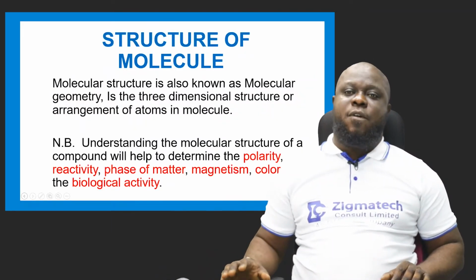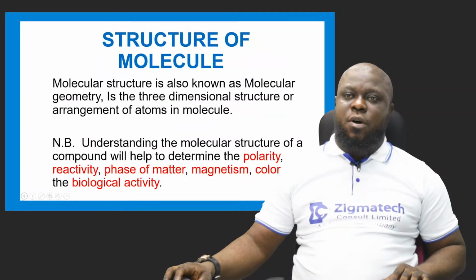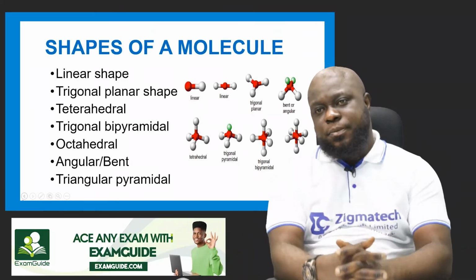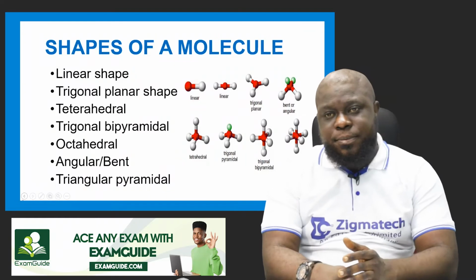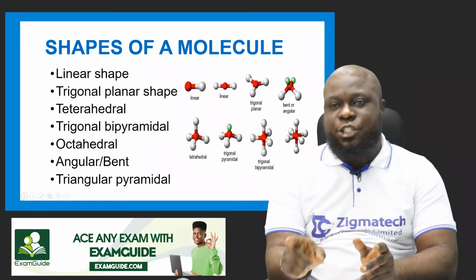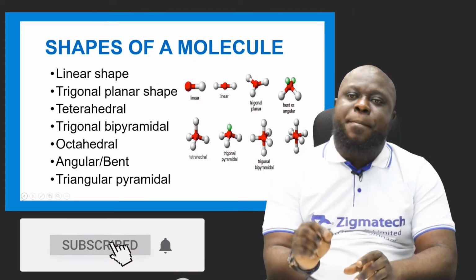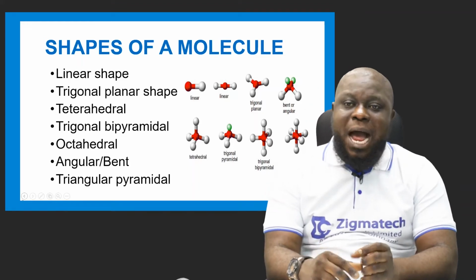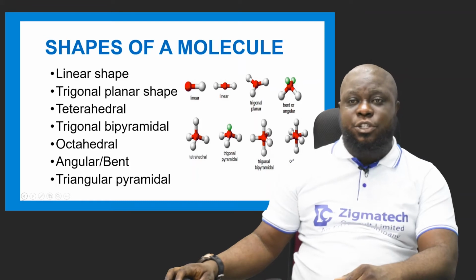Now, structure of molecule. The next one says shapes of molecule. The molecule has a linear shape, trigonal planar shape, tetrahedral shape, trigonal bipyramidal shape, octahedral shape, angular or bent shape, triangular pyramidal shape.